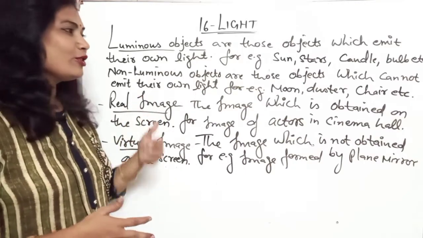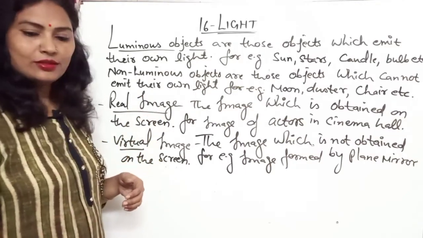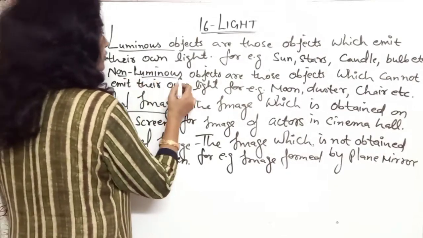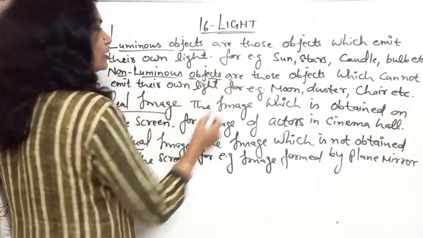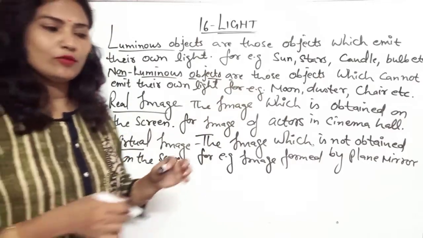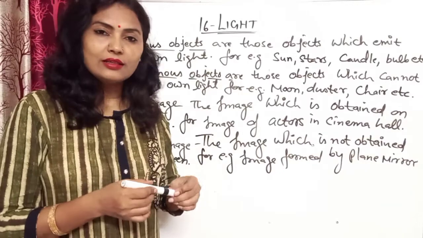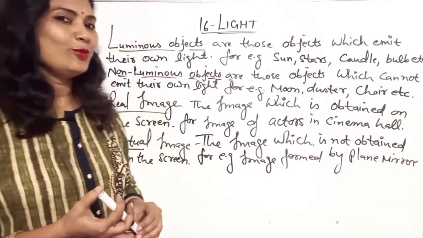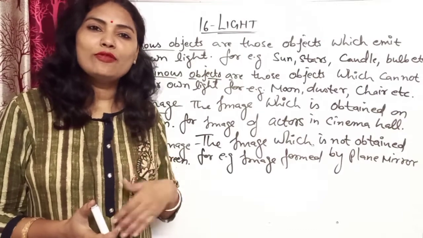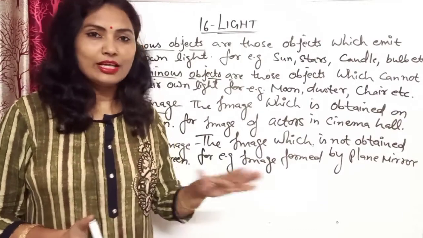And non-luminous are those objects which do not emit their own light. For example, moon, duster, chair, each and everything which is visible, that is non-luminous. That means they are visible due to the reflection of light. They don't have their own light.